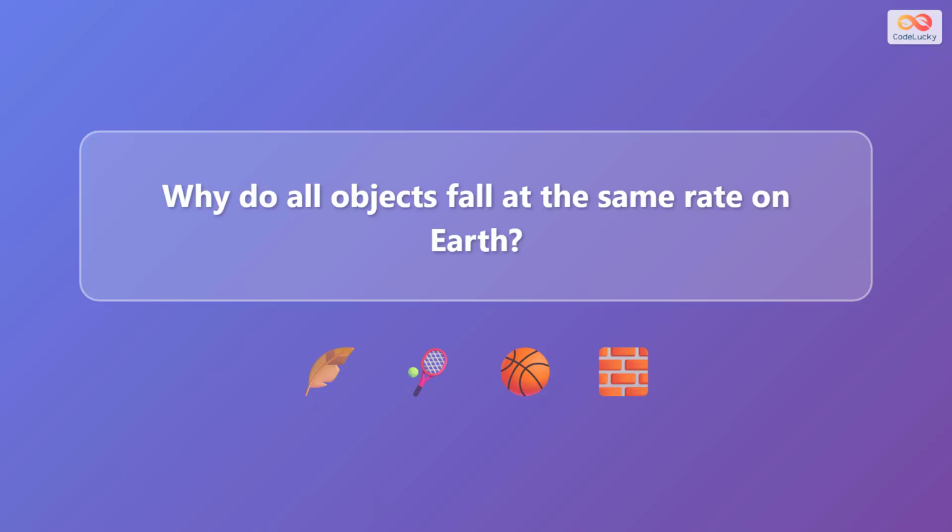Now here's the fascinating question that puzzled scientists for centuries. Why do all objects fall at the same rate on Earth? Whether it's a feather, a tennis ball, a basketball, or a heavy brick, in the absence of air resistance, they all accelerate at exactly 9.8 meters per second squared. This seems counterintuitive because gravity pulls harder on heavier objects. So why don't heavier objects fall faster?